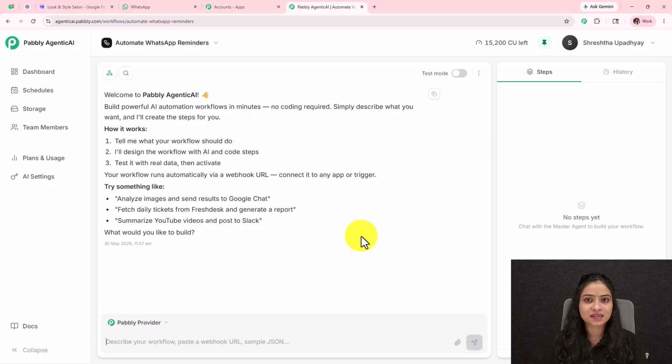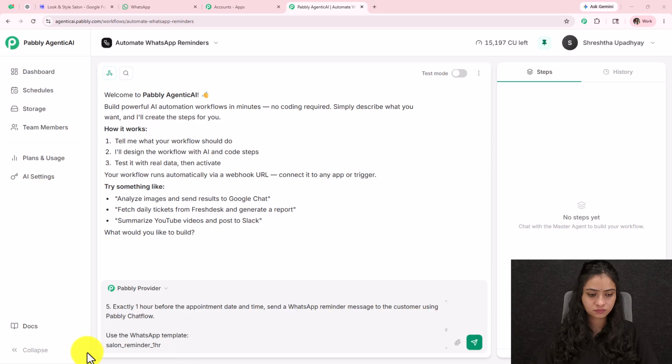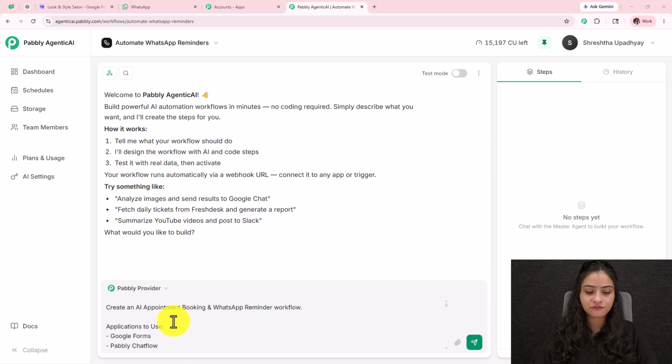And once we set it up, we do not have to do anything after that. We will simply be sitting and relaxing, while every time a new booking comes through Google Forms by any client for any of your business, automatically confirmations as well as reminder messages will be sent to those clients and to your customers on WhatsApp. So let's get started quickly. Here I'm going to provide my requirements, what kind of workflow I want to create. So I have entered the prompt over here. You can see I have mentioned all the requirements that I have.